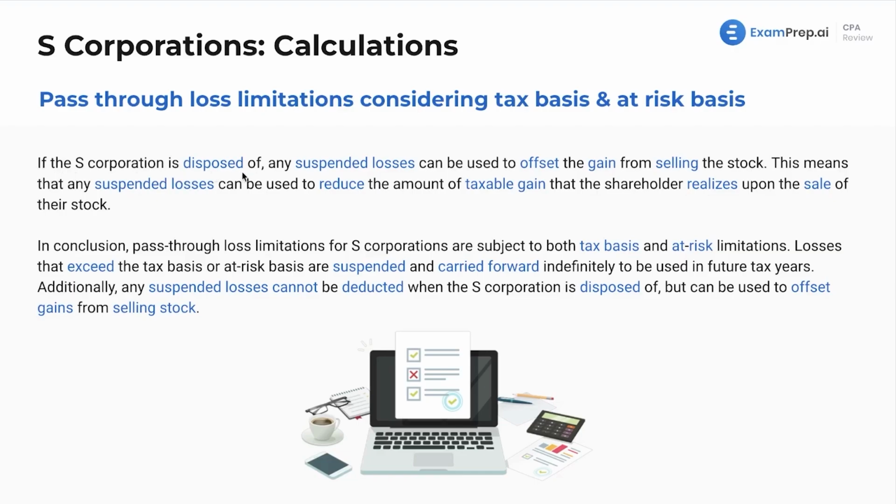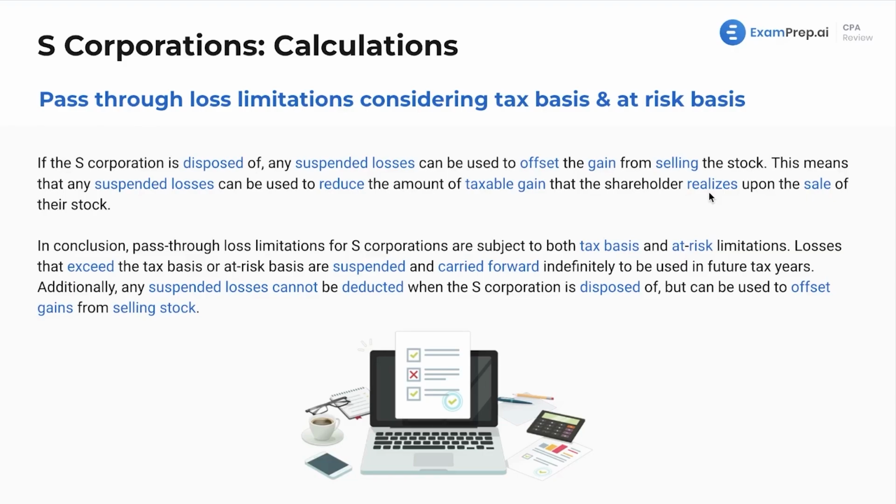If the S corporation is disposed of, any suspended losses can be used to offset the gain from selling the stock. It's your last chance to use any suspended losses, otherwise, poof, they're gone forever. This means that any suspended losses can be used to reduce the amount of taxable gain that the shareholder realizes upon the sale of their stock. Now, you realize something, but then you could have other items that affect the realized amount, which is then what you'll recognize. If you've got a $10,000 realized gain, now this applies pretty much anywhere in the exam, but then you've got some sort of deduction, be it from a credit or from a suspended loss or whatever, for $3,000, your recognized gain now is only $7,000.